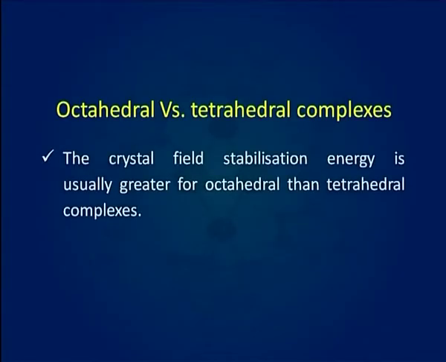Now, let us discuss octahedral versus tetrahedral complexes. The crystal field stabilization energy is usually greater for octahedral than tetrahedral complexes.